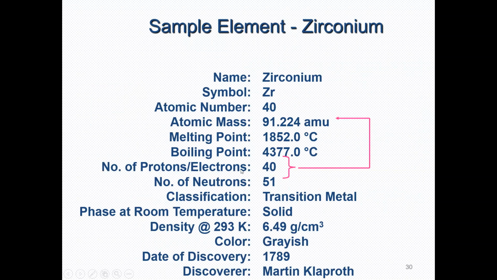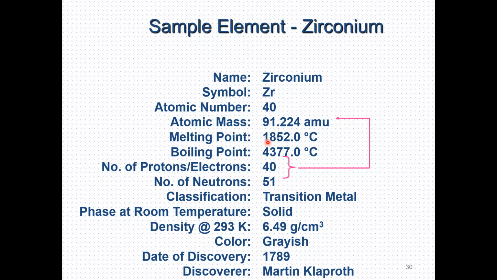Here, the sample atom has the name zirconium. The symbol for zirconium is Zr. The atomic number is equal to 40. The exact atomic mass is 91.224 AMU.